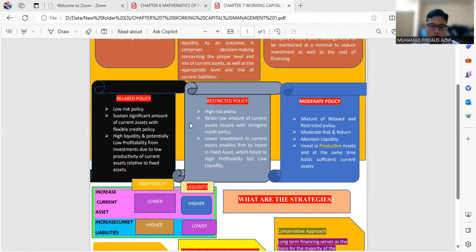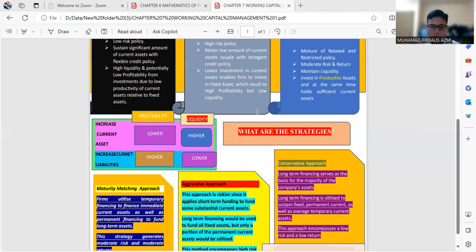But the last one is the moderate policy. Moderate policy, which is a mix of relaxed and restricted policy. Moderate risk and return, maintain liquidity, invest in positive assets, and at the same time, hold sufficient current assets.